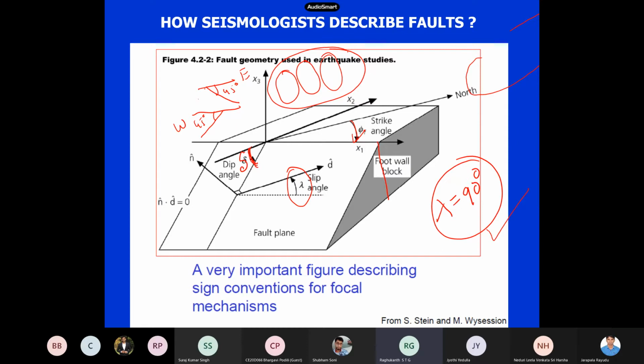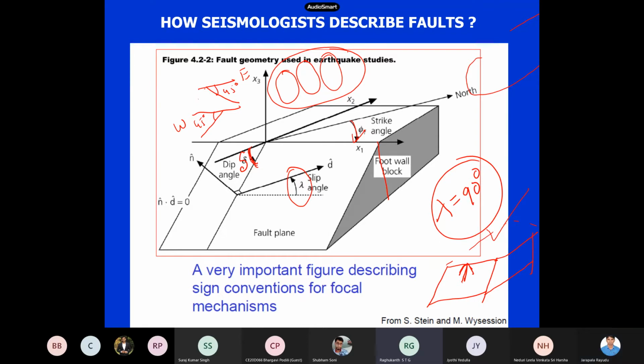Lambda is 90. So this is my fault. Now be careful. How is this other side of the fault moving? Upwards, actually. It is moving on top of the fault.